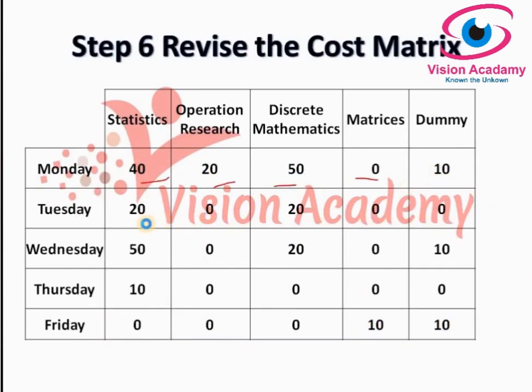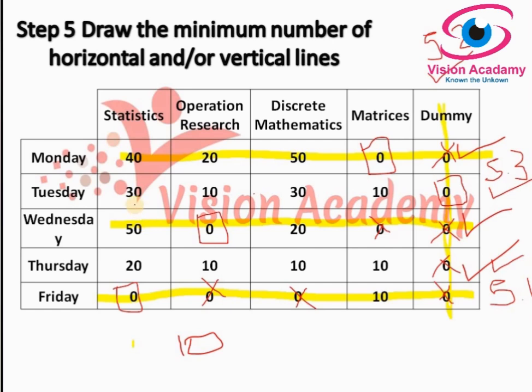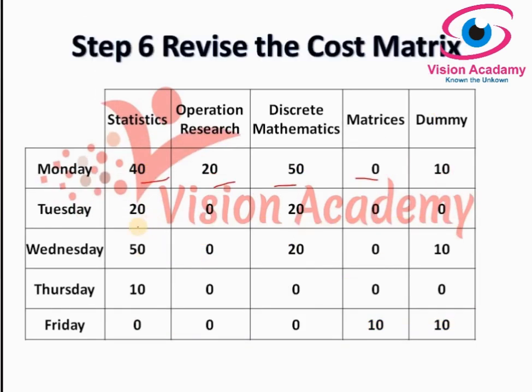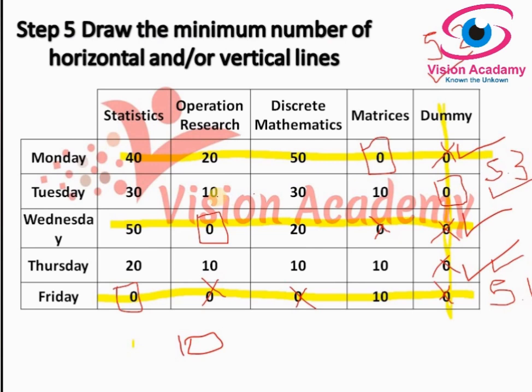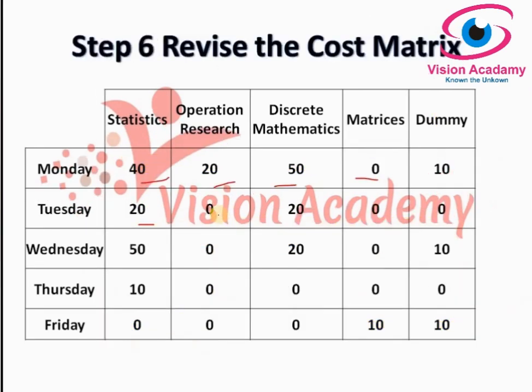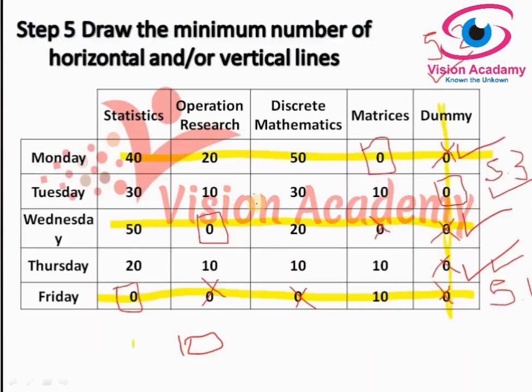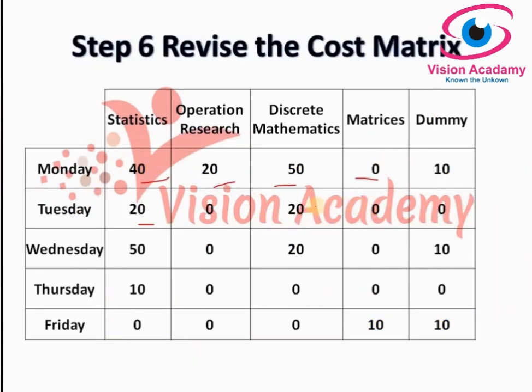Coming to Tuesday, it is an uncovered area. So 30 minus 10 is 20, and here it is 0, because 10 minus 10 will be 0, and 30 minus 10, 20, 10 minus 10, 0. So 20, 0, and it is covered by a line and remains the same, 0.